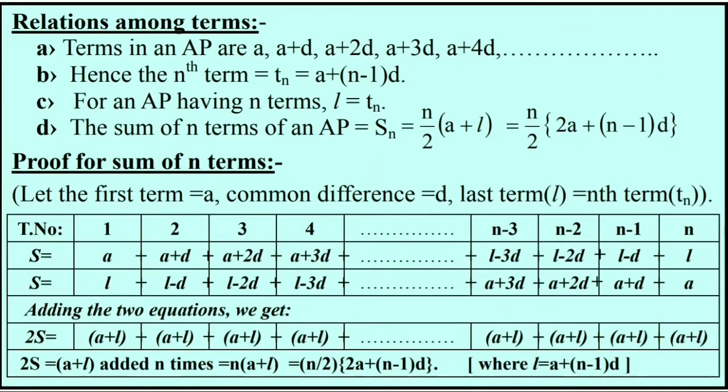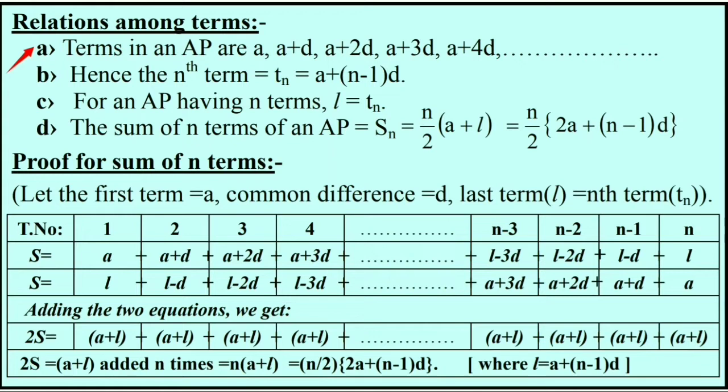Now let's see here different terms and how they are related to one another. The first point, we know that a is used to represent the first term and d is used to represent the common difference.